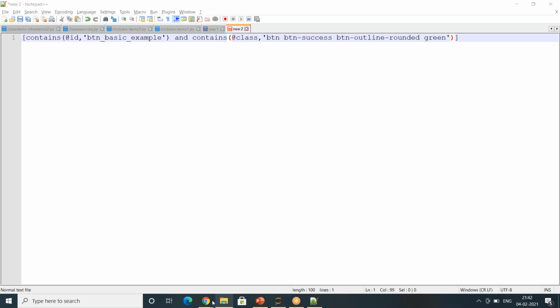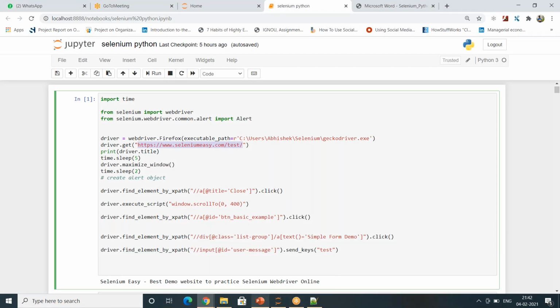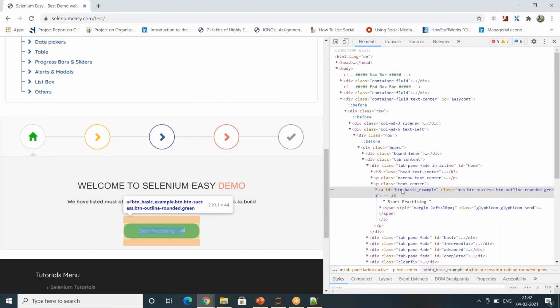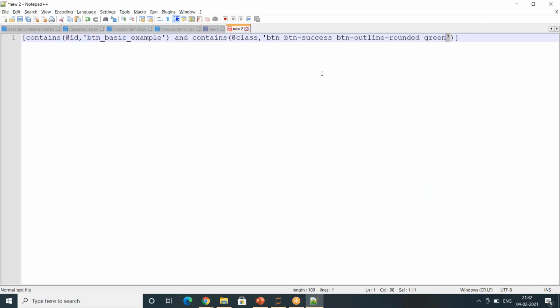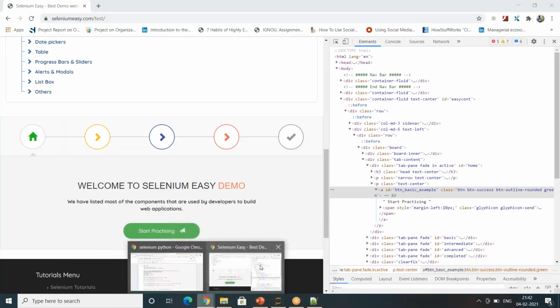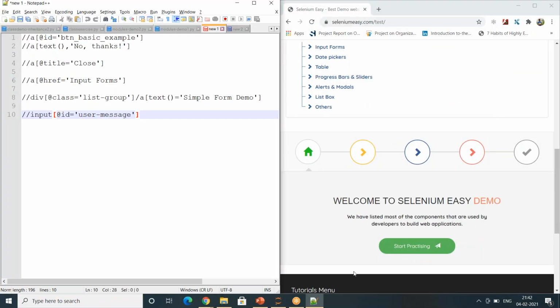Okay, coming back to automating this website. Let me take that website now. One moment. For this button, I was writing the XPath. So I wrote the ID and the node name. We will learn everything. I will put it side by side. Give me a moment, sorry.